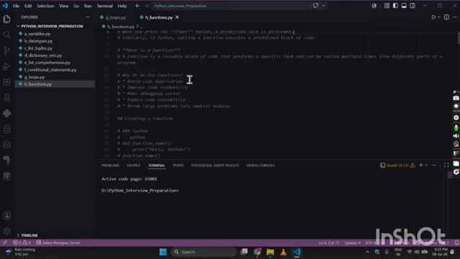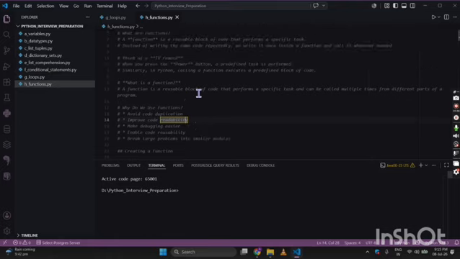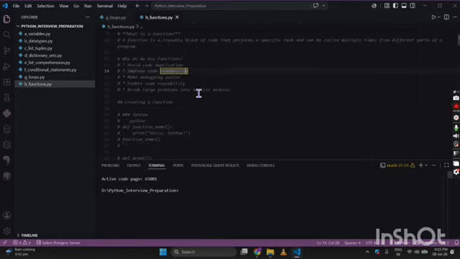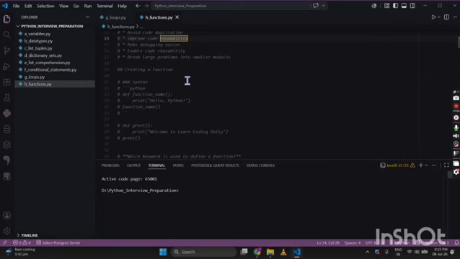So I can have a question, why do we use functions? The first reason is to avoid duplication. To improve code readability, our code is more readable, that we will see how. Making debugging easier since there are blocks of code. Enabling code reusability, so we can use that particular block of code as many times as we want, and we are breaking a large problem into smaller ones.